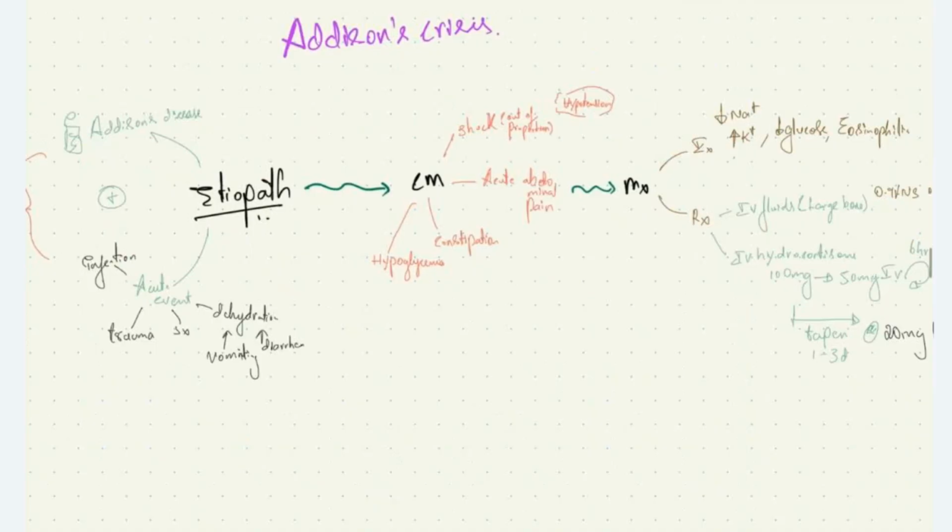The patient characteristically will have acute abdominal pain, constipation, and hypoglycemia. Hypoglycemia, why? We know, due to reduced glucocorticoid level.